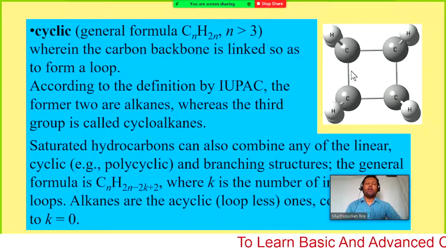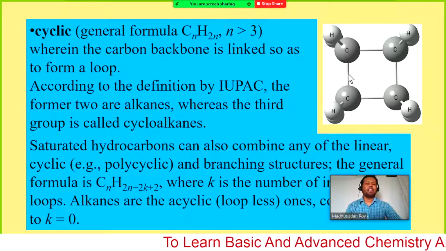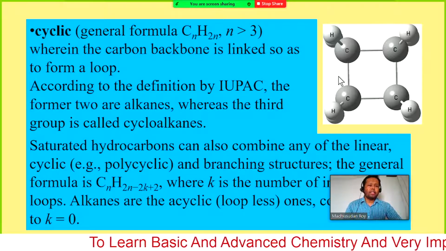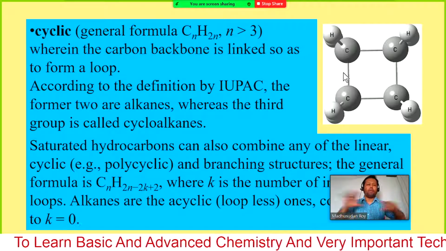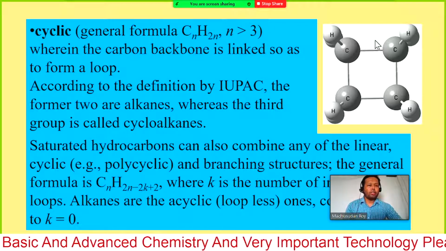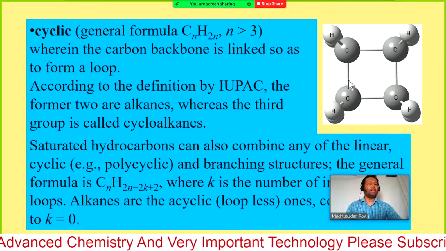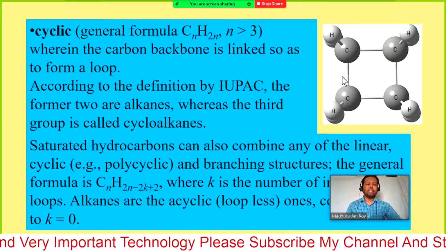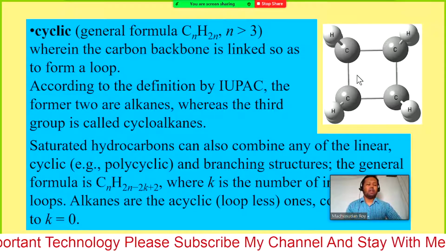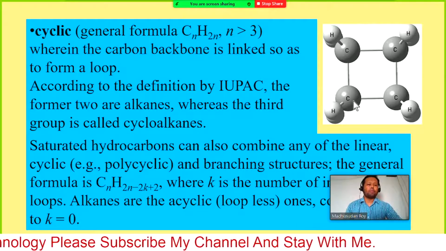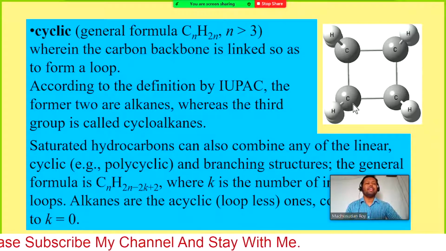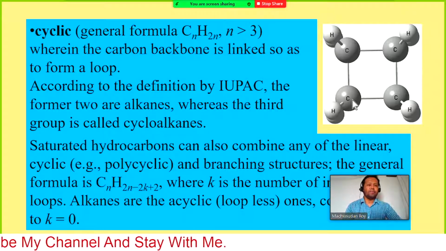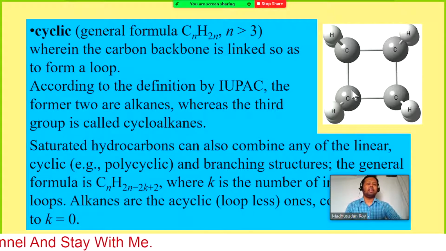For a normal hydrocarbon, any bond at the end is open. But for cyclic, the bond is attached to the carbon, so the first carbon and the nth carbon are attached. Therefore 2 valencies are saturated with other carbons.